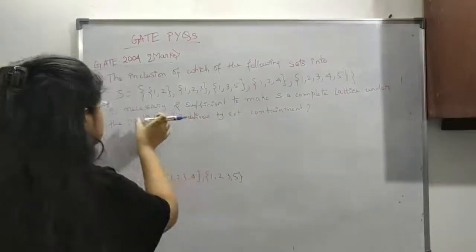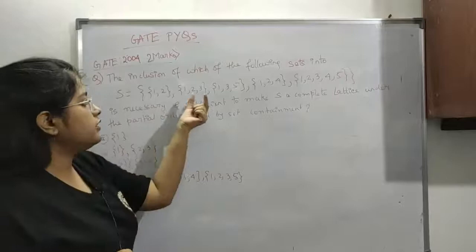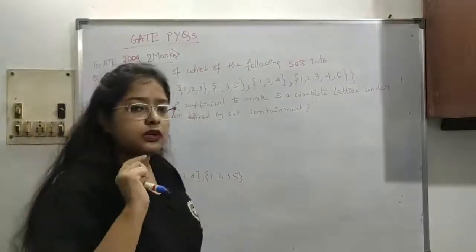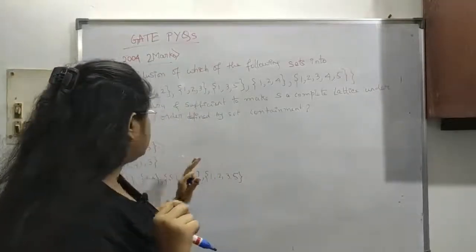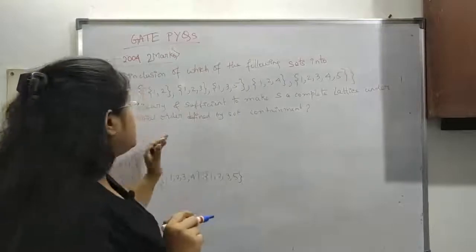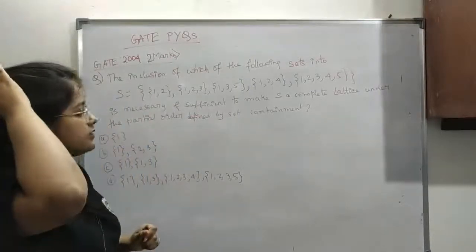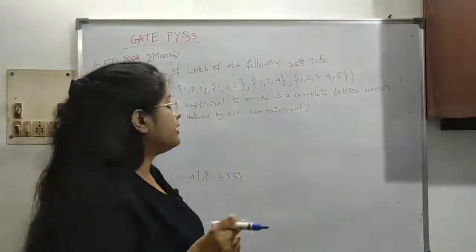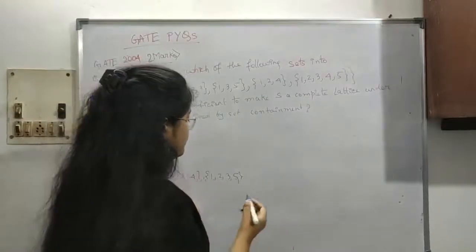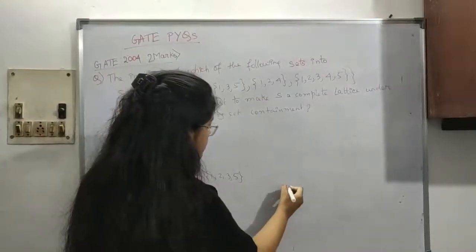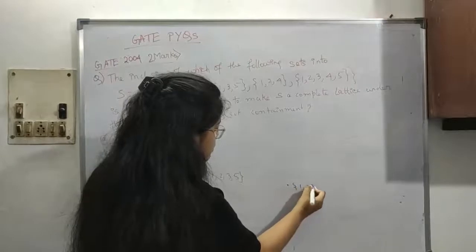Okay, so these are the options given. We have to find out whether including any one or more than one set is sufficient to make S a complete lattice. So you have to add a set so that it becomes a complete lattice. Now first is {1, 2}. So let's put 1 and 2 here.